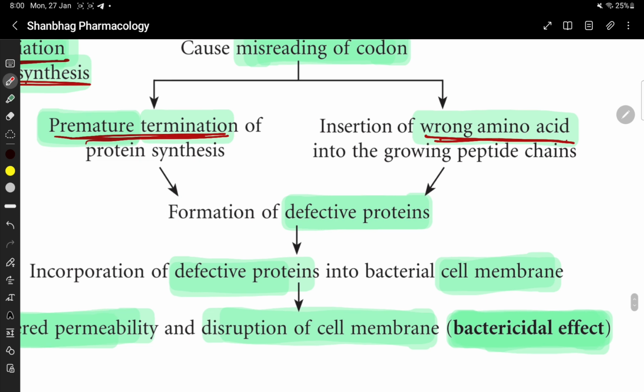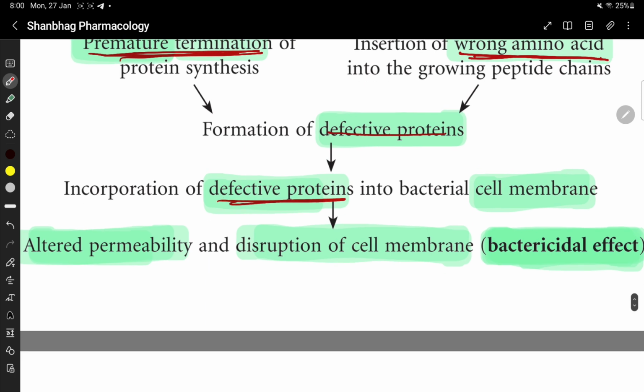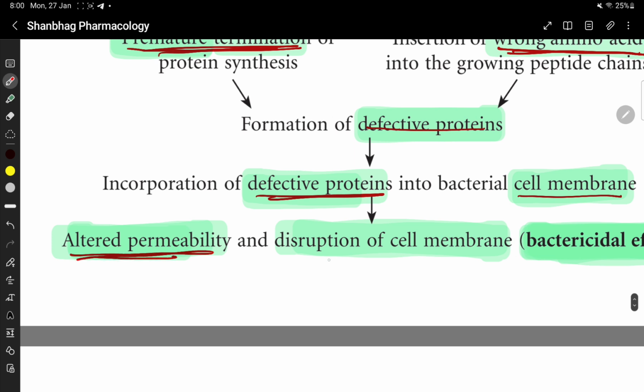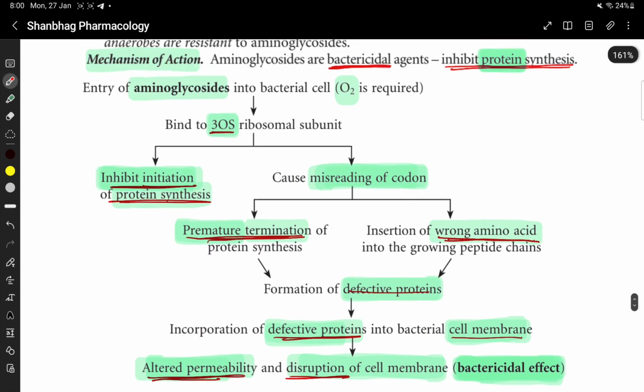growing peptide chain. Premature termination of protein synthesis and insertion of wrong amino acid will lead to the formation of defective protein. Incorporation of the defective protein into the bacterial cell membrane will cause altered permeability and disruption of the cell membrane, and thus aminoglycosides exert a bactericidal effect.